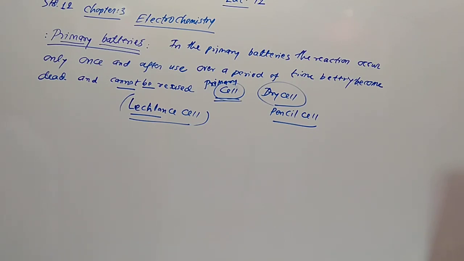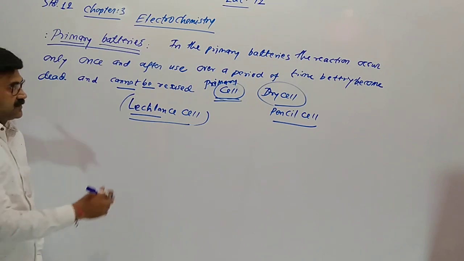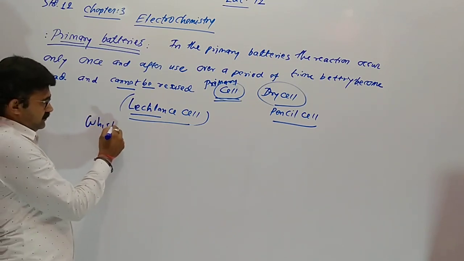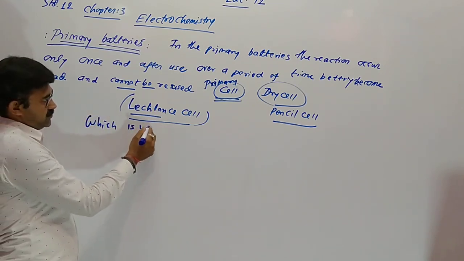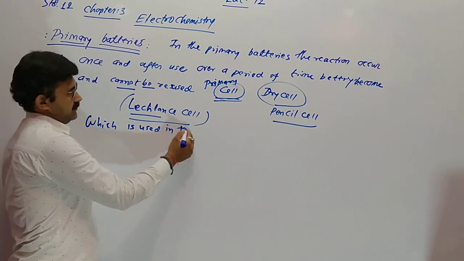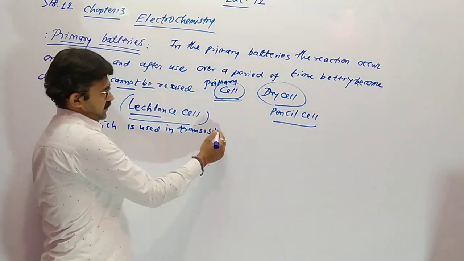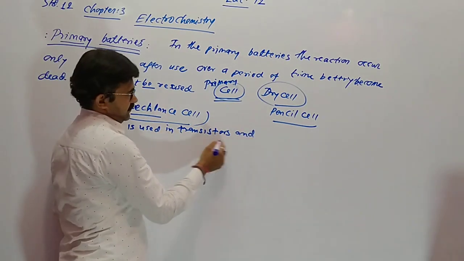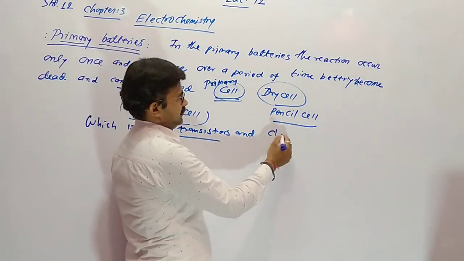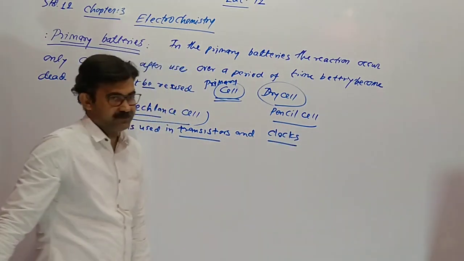in our transistors and clocks, like radios and wall clocks.